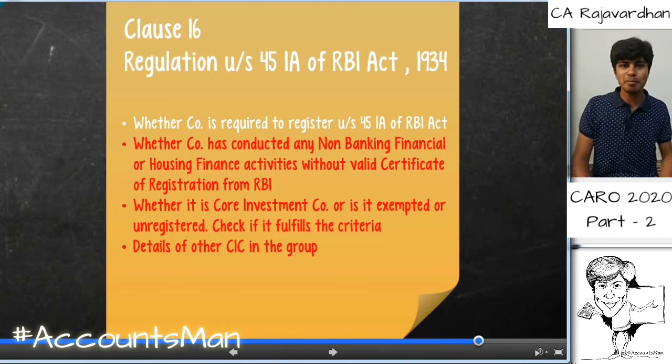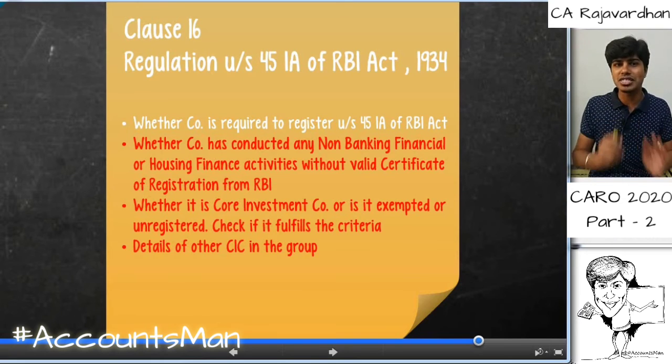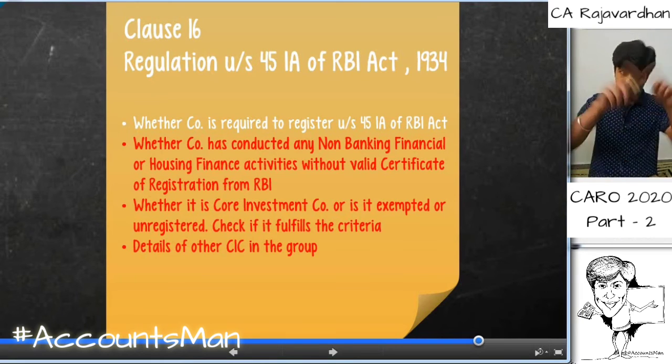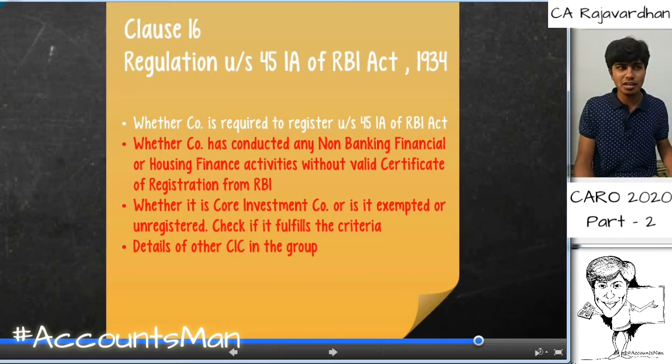And if in case the company is a CIC, that is core investment company, or it is exempted from this clause, again we need to check the applicability of this CIC provisions on the company and then comment upon this. And if in the group there is more than one CIC company, if my holding is a CIC or if my subsidiary is a CIC, then again I need to comment upon these details.